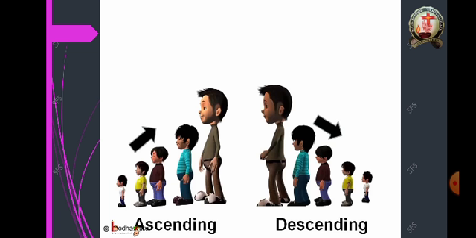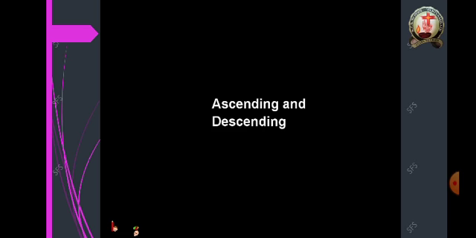Understood? So now you know ascending order is going from the smallest to the greatest number, and descending order is going from the greatest number to the smallest number.